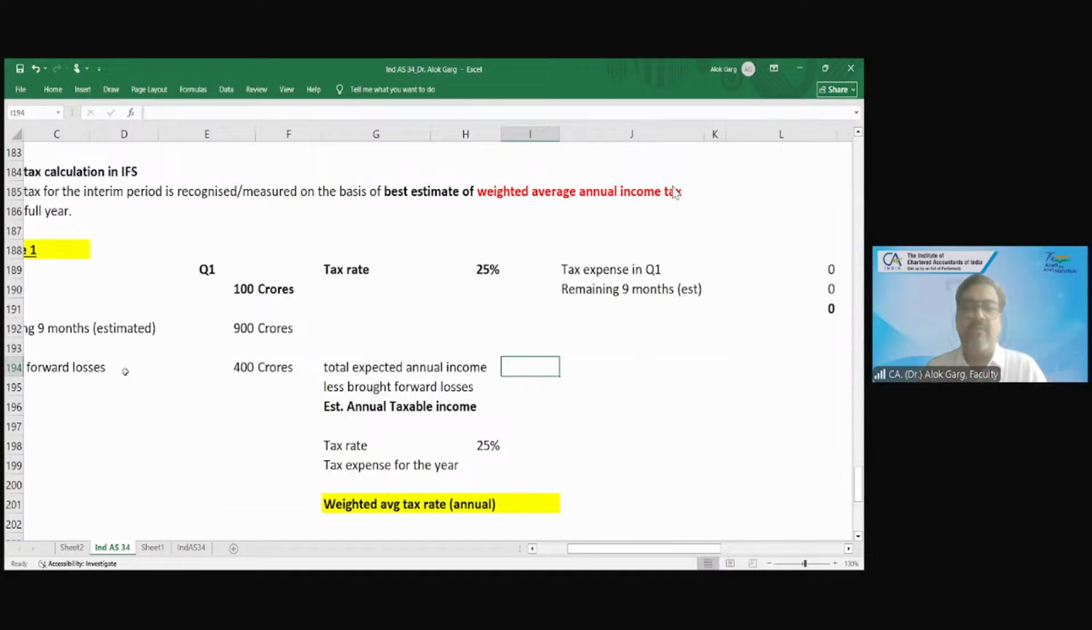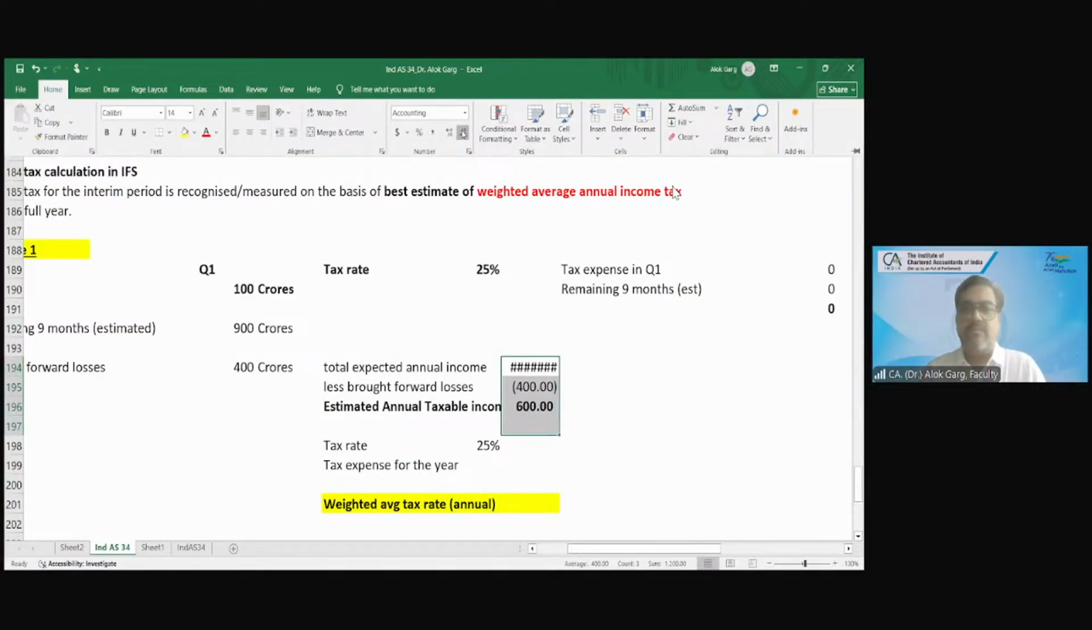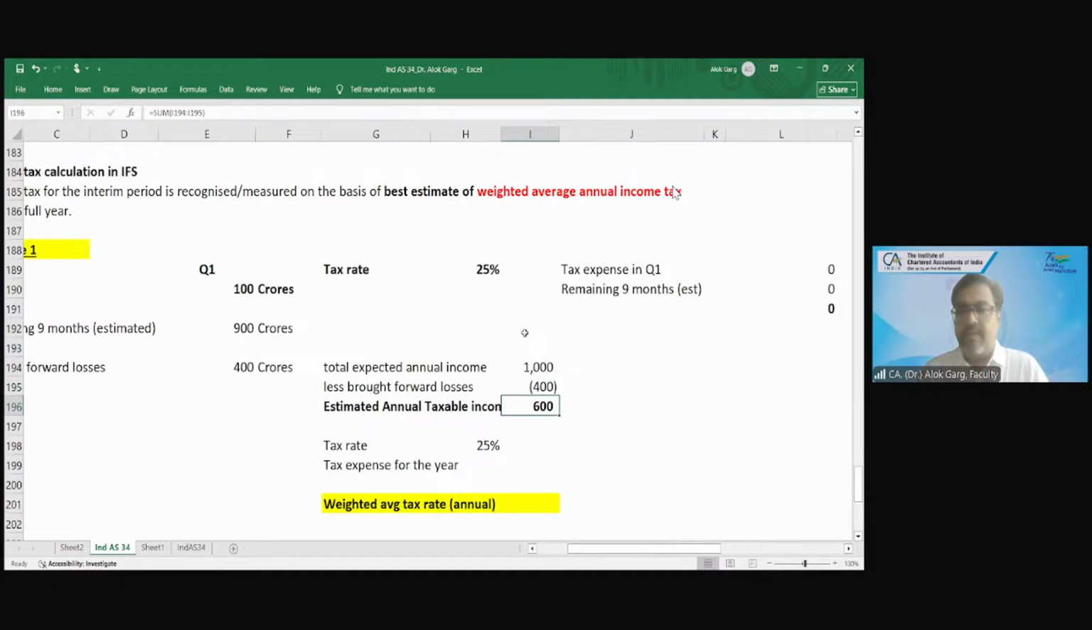If my current quarter profit is 100 crores and my estimated profit is 900 crores, what is my total estimated annual income? 1000 crore. 100 plus 900, 1000 crores. What is my brought forward losses? 400 crores. What is my estimated annual taxable income? It will be 600 crores, right?